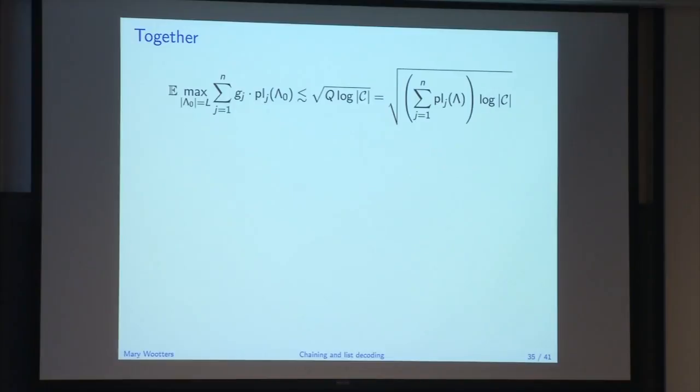Okay. So those are basically the two steps. And when we put them all together, what we get is that this thing, that was our goal, is no more than root q log c with some twiddles that are hiding constants and log L factors. And plugging in what I said that definition of q was, it's this.